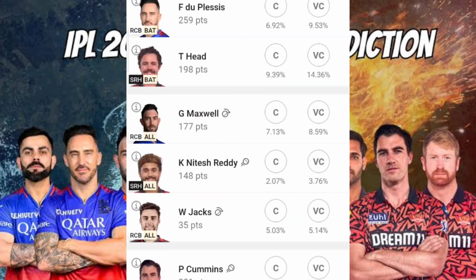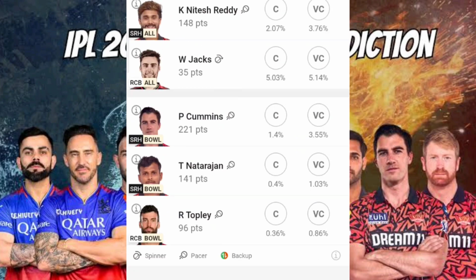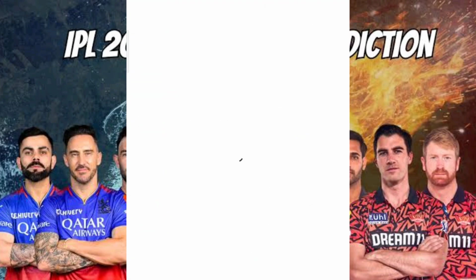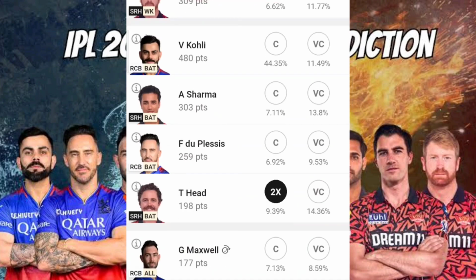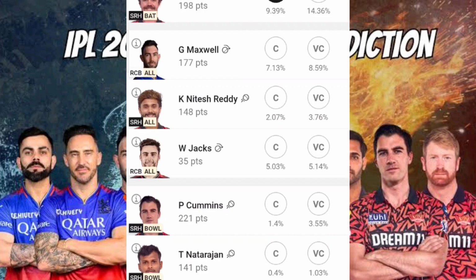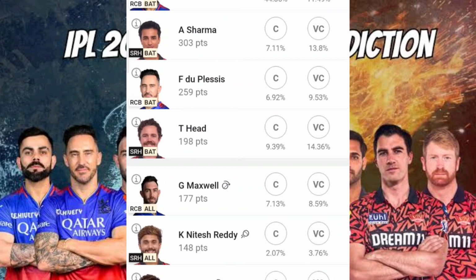Of course, you can go for Travis Head as your captain, because Bangalore's stadium is one of the favorite stadiums of Travis Head, and there are chances that he may go for some 100 runs. The only threat for him is Rishi Toplis, but I don't think Rishi Toplis will take the wicket of Travis Head so easily. If that happens, I think it will be after the end of the power play, in his third over or something like that. So I'm keeping that in mind, and I'm making Travis Head my captain.